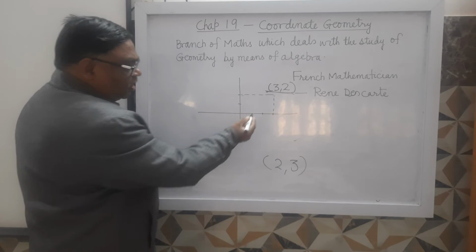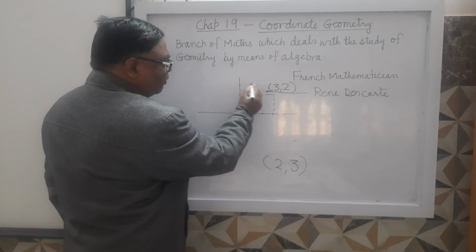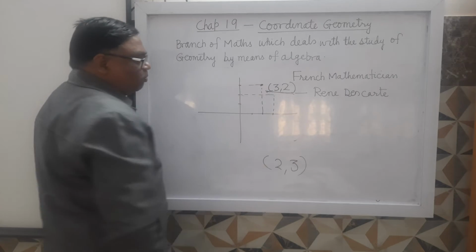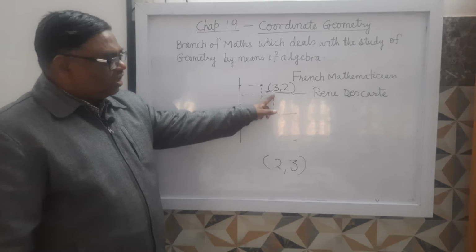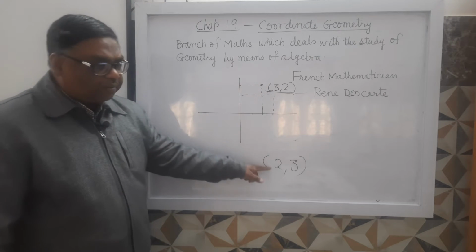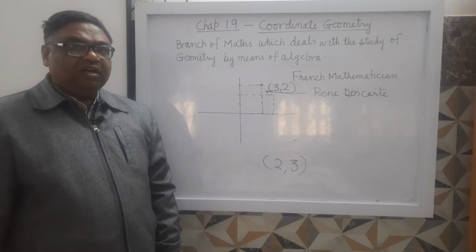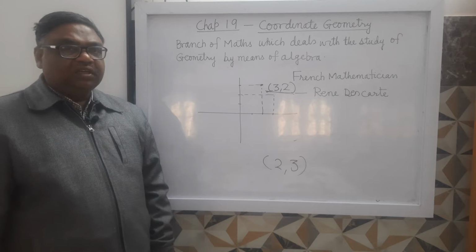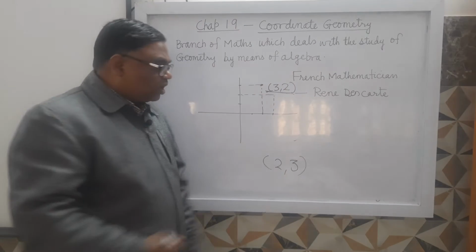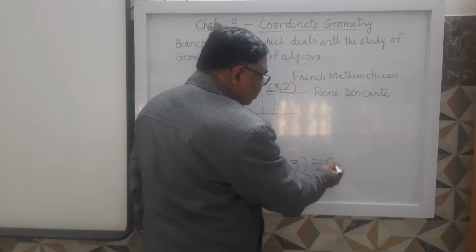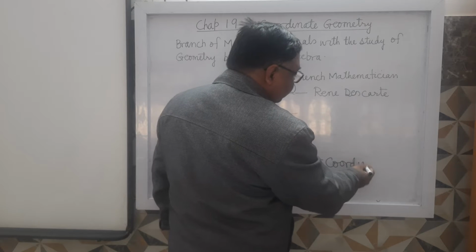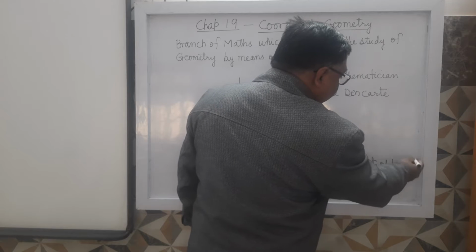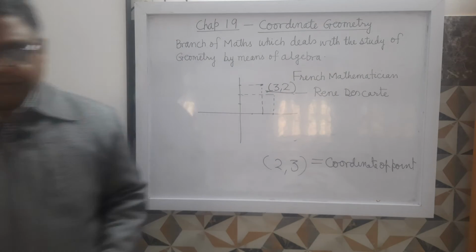No. 2, 3 means in front of 2 and in front of 3, so it will be this point. This is 3 comma 2 and this is 2 comma 3. Both are different ordered pairs, representing different points. So they are also called the coordinates of the point. Now I will explain to you about the coordinates of a point.